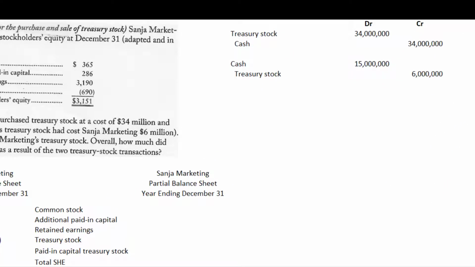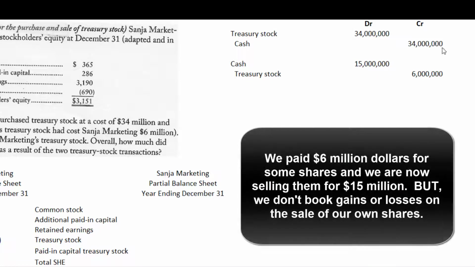Now let's sell for $15 million shares that cost us $6 million. Cash is an asset. It increases with debits. Treasury stock increases with debits and decreases with credits. So we'll take that treasury stock off our books. We paid $6 million for it, so we'll credit the account treasury stock for $6 million. Now that journal entry doesn't balance.